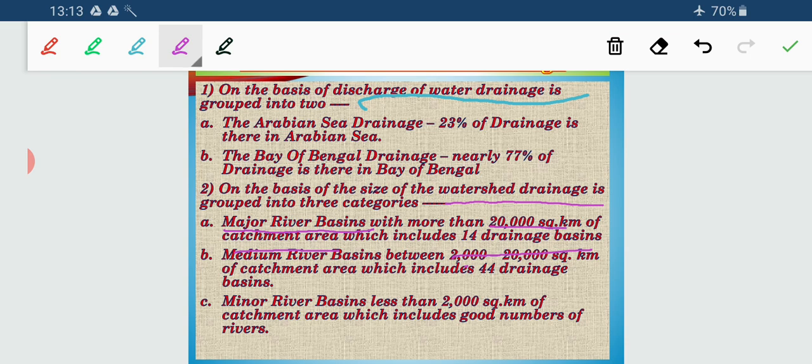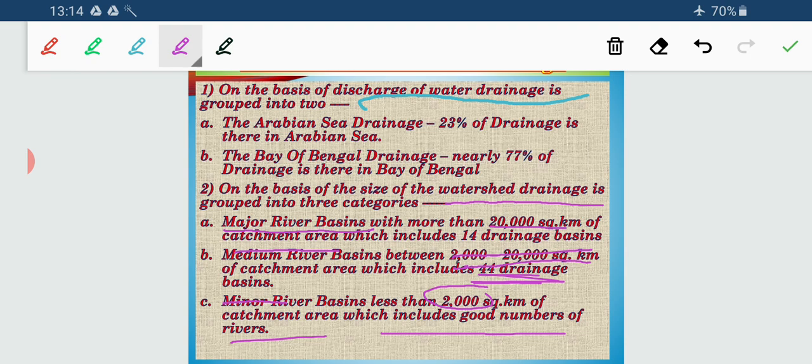Medium river drainage basins, which is 2,000 to 20,000 square kilometer, and here we have 44 drainage basins. And lastly, the minor river basins. The minor river basins means where the catchment area is less than 2,000 square kilometer, and quite a number of rivers come under this category. So this is the second classification of the Indian drainage basin.